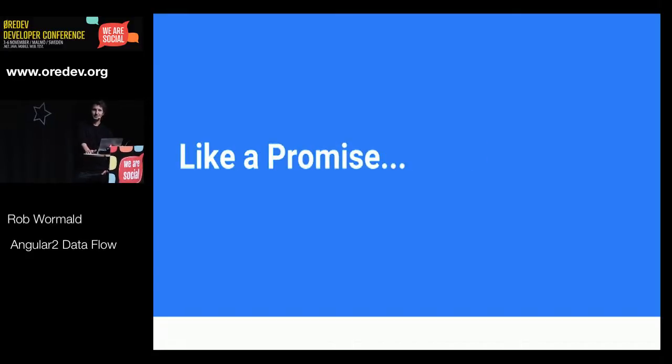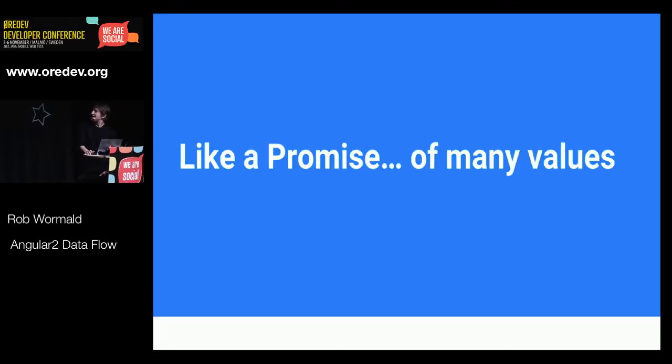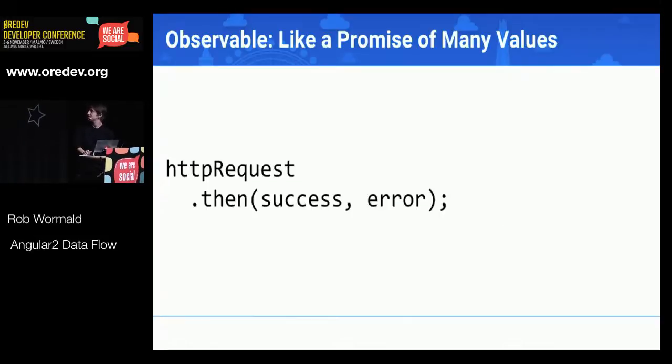So they're a little bit like a promise. If you've done any JavaScript at all, probably at this point, you've done promises. They're new in ES6, but Angular's used them for a long time. You probably use them in your JavaScript. But they work with many values, and that's the first most important thing to realize here. So keep in mind, it's like a promise of many values.